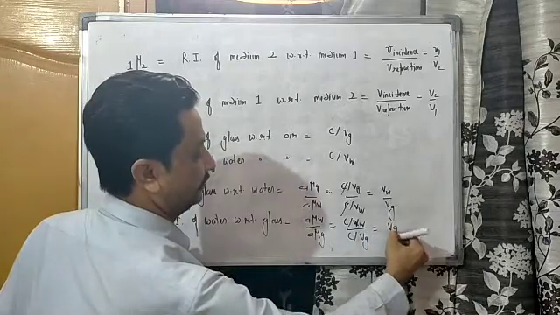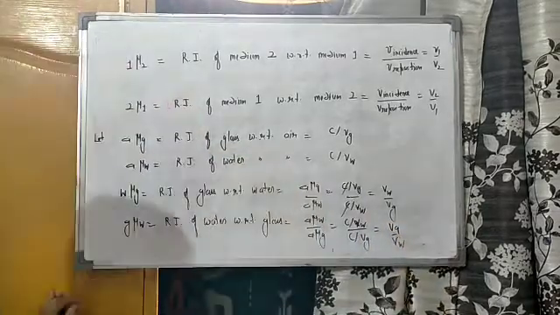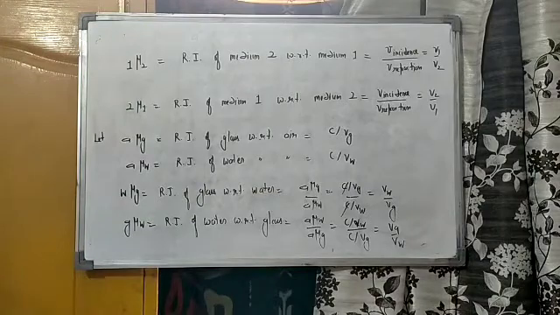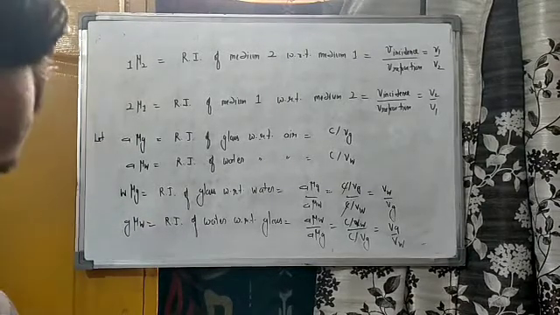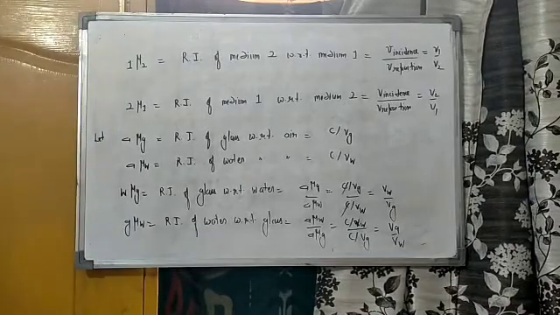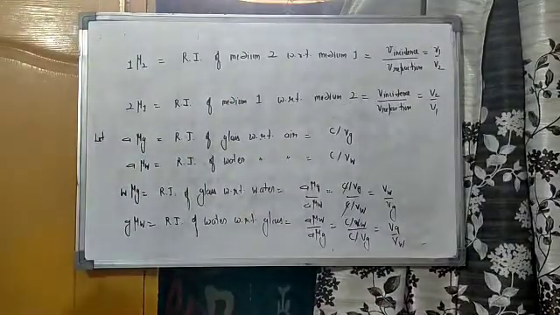So this is Vg upon Vw. Note it down please, and I hope you all understand what the refractive index is. Please note it down by pausing the video, and I am going to proceed further.